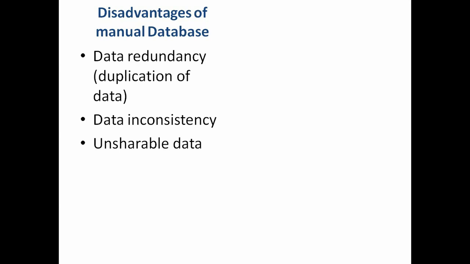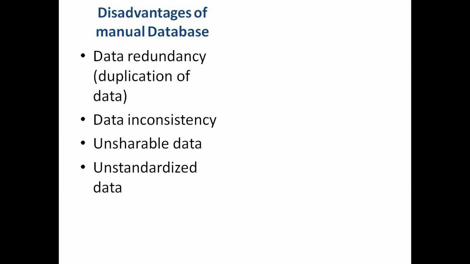Data is not shared if it is kept manually. It is unstandardized. Different people maintaining the database will write it in different ways. Say the class teacher writes the name first and the surname afterwards, while the subject teacher writes the surname first and the name afterwards.